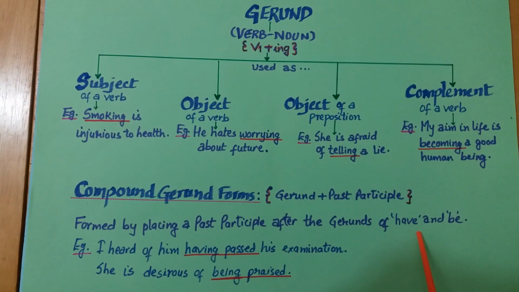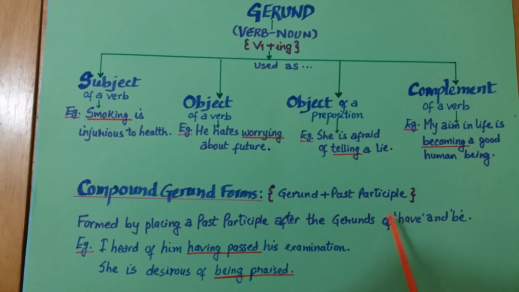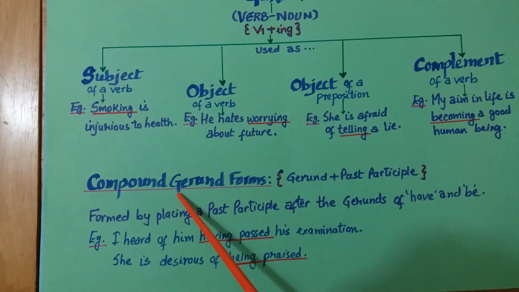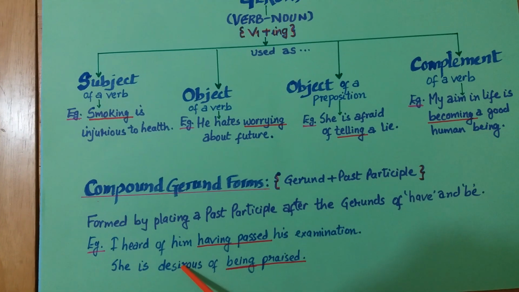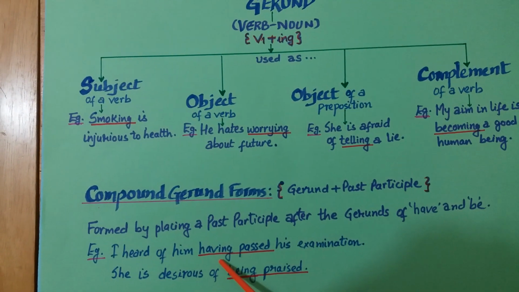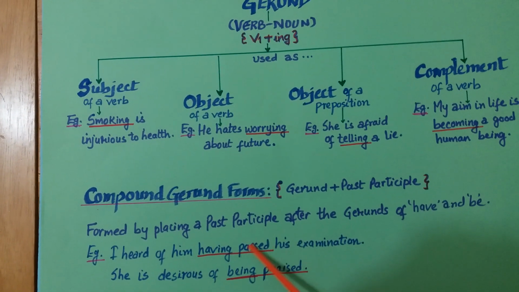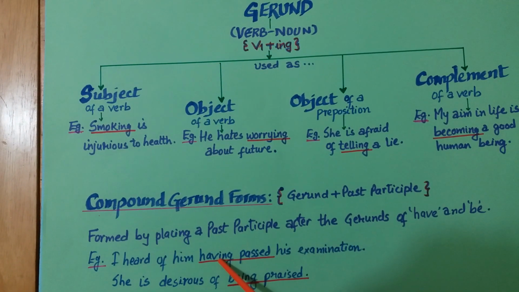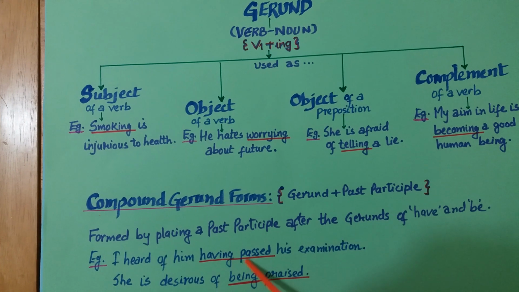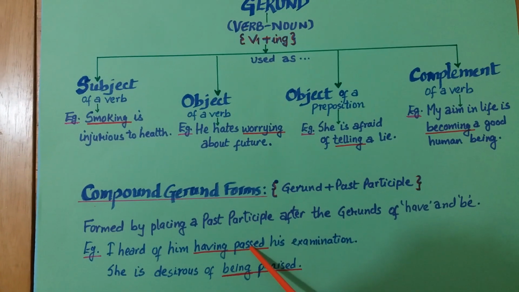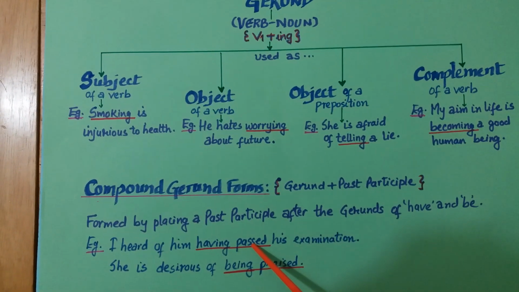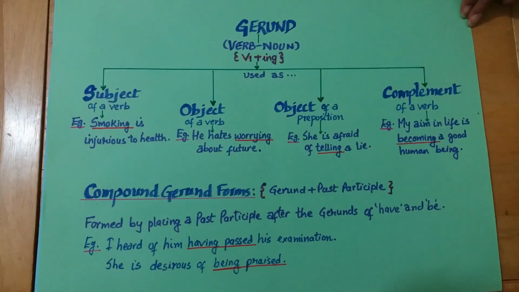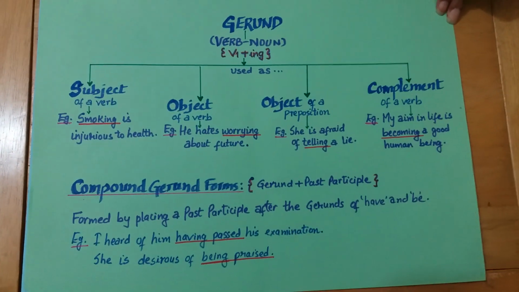Gerund form of have or gerund form of be is used with past participle, so we get compound gerund. For example, I heard of him having passed his examination. Here having is in gerund form of have and passed is the past participle of pass. Okay, so having passed is compound gerund. Okay, this is how we use gerunds.